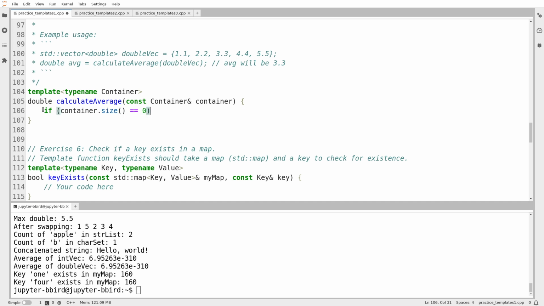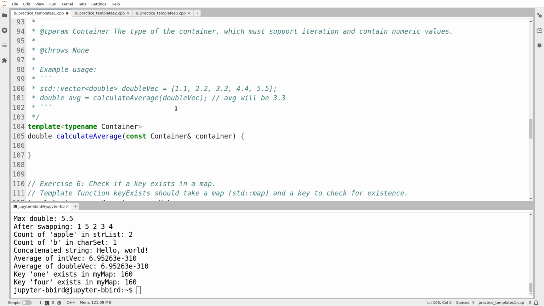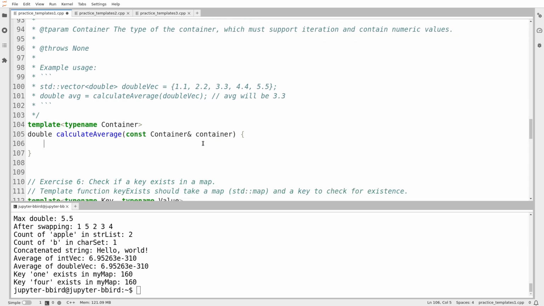So if container.size equals 0, is there a way around having to assume that there's a .size function? Oh, I think there is actually. Let's assume it's a container that I can iterate over. In that case, what I could do is, I need to do something here to figure out what the type of the elements of the container is. So what I want to do is make up, oh, it says double. Oh, well, there we go, never mind.